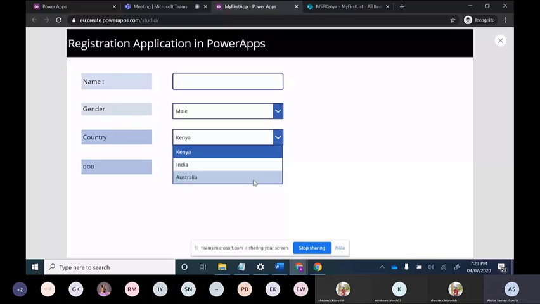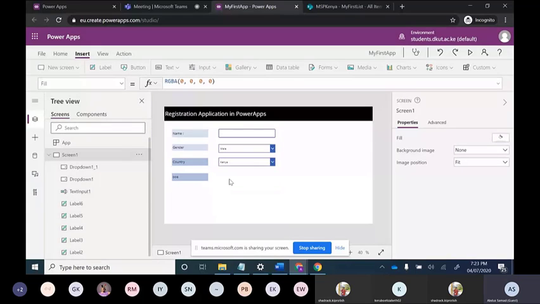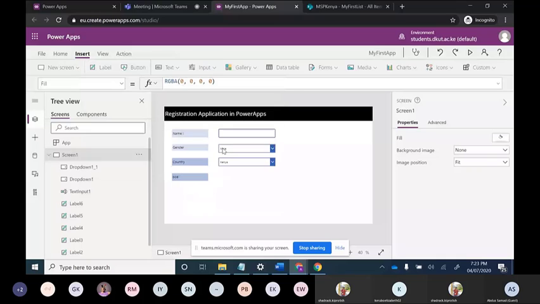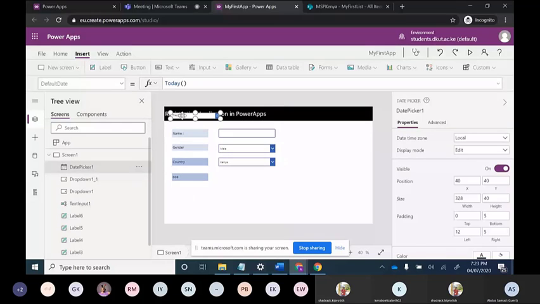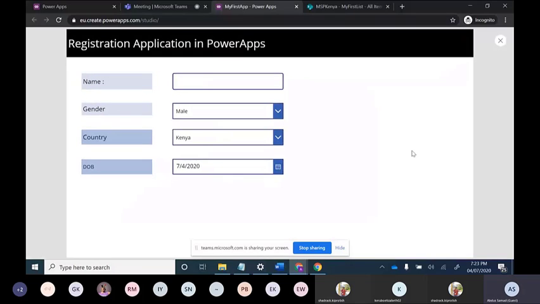Okay. And again, now I'm going to date of birth. For date of birth, we need one date picker through which we can pick the date. So again, we will go to input and there is one date picker. I will pick this and put it over here. Okay. So this is how our app looks currently.